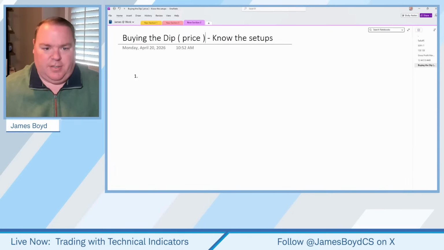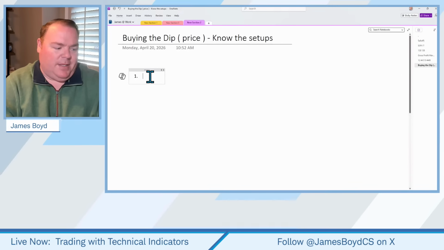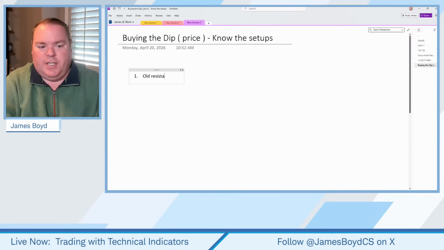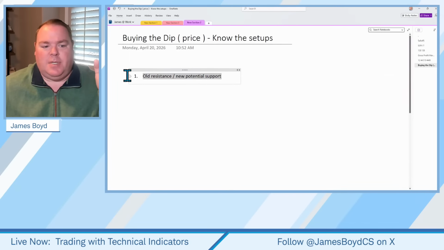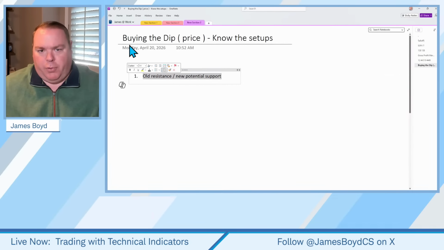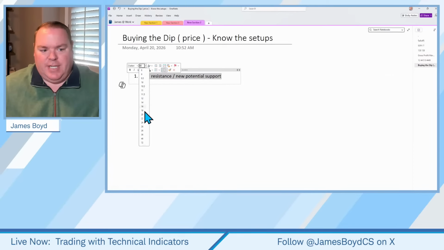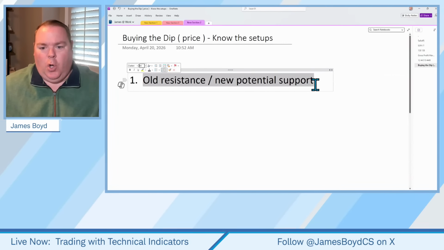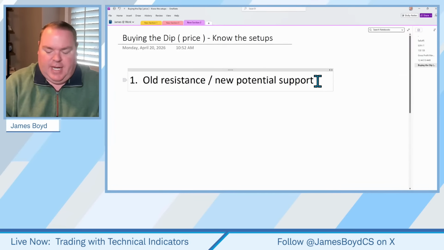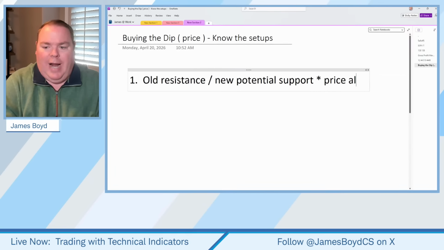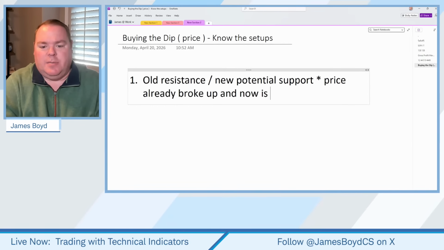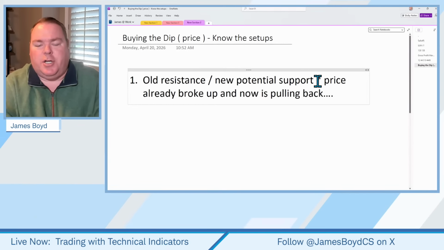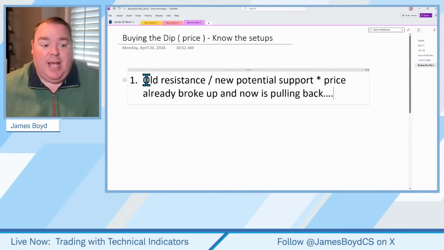Buying the dip, the price, okay? Now, first thing is when we talk about this, I'm going to label this first one as old resistance, new potential support. My gosh, how many times in our life have you seen a stock that broke through resistance and then, for example, and I'll make this big so we can all see it, old resistance, new support. So this actually means in this case that the price already broke up and now is pulling back. And the question is, where is it pulling back to? Well, maybe that old resistance level.